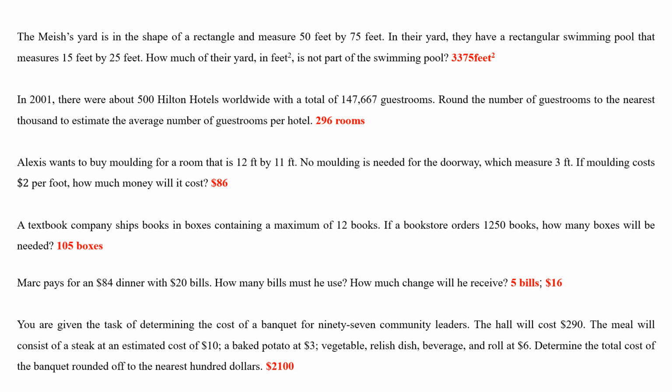The yard in the shape of a rectangle measures this much. In their yard, they have a rectangle pool that measures this much. How much of their yard? So what is the key word here? Square feet. When you see this, initially it was feet, suddenly it becomes square feet. What does that tell you? From feet becoming square feet, you need to find area. Meaning you need to multiply these two and find the area. Multiply these two and find the area and minus it.